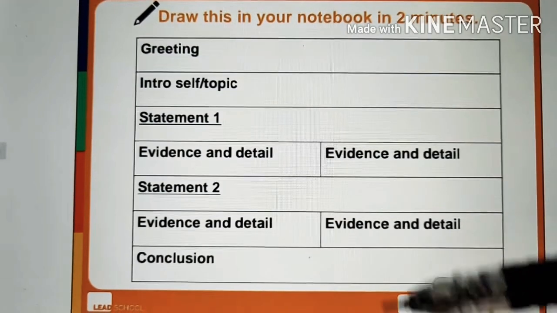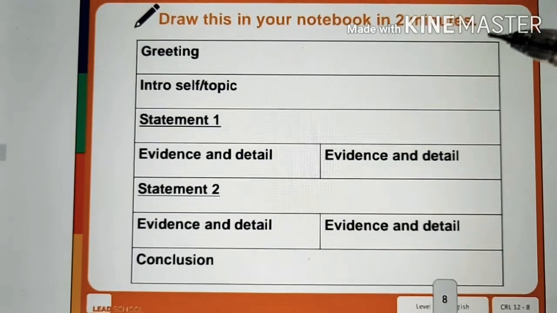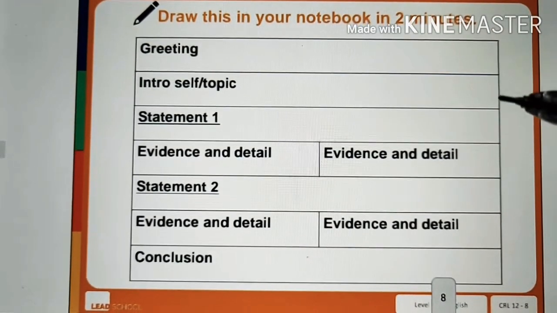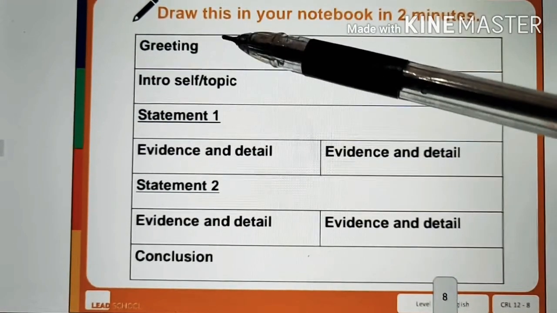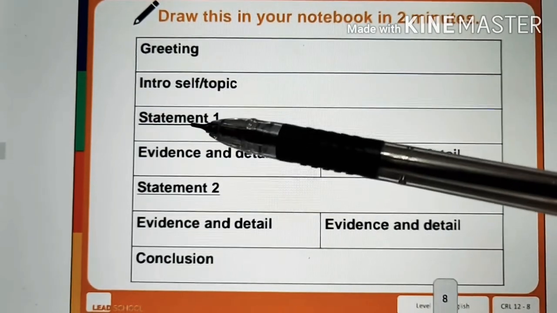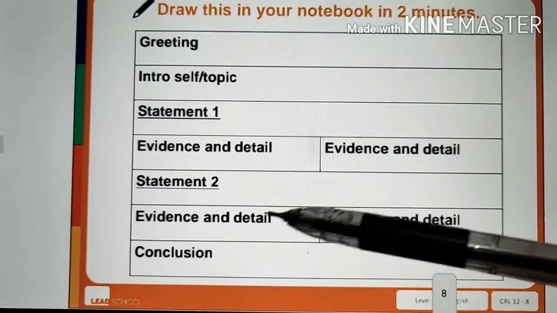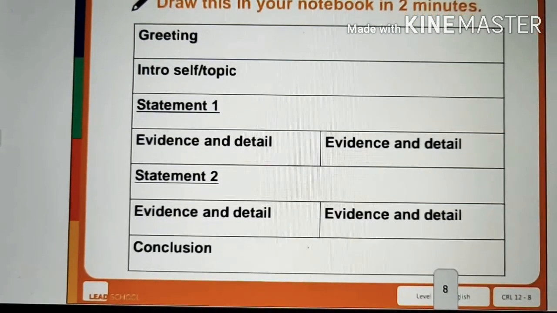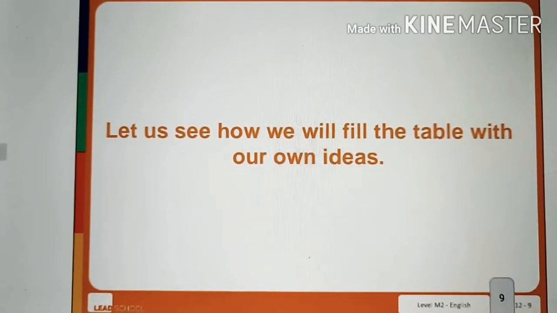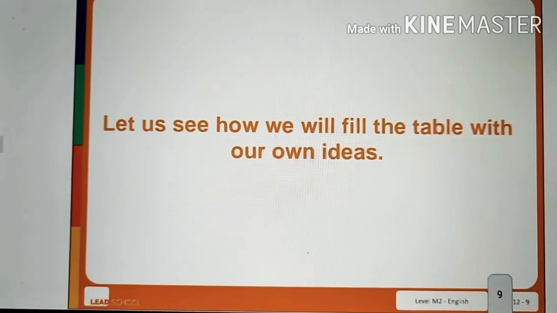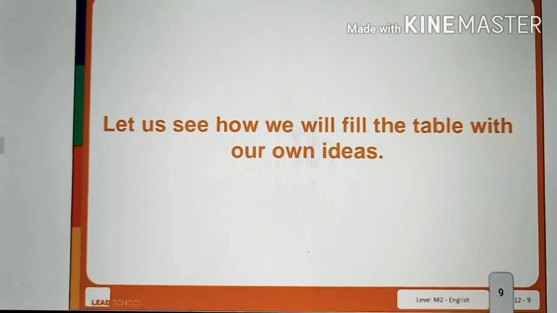Okay, so as you can see on the screen, draw this in your notebook in 2 minutes. While watching, or you can just stop the video and make this chart in your notebook. Greeting, intro, topic, statement 1, evidence and detail, then statement 2, evidence and detail, and then conclusion. Quickly draw this in your notebook. I hope you all have drawn. Let us see how we will fill the table with our own ideas.